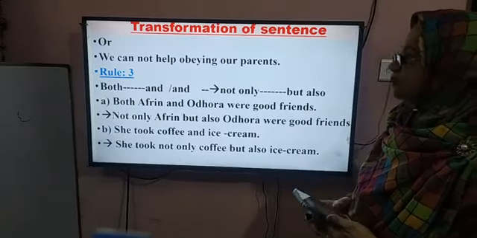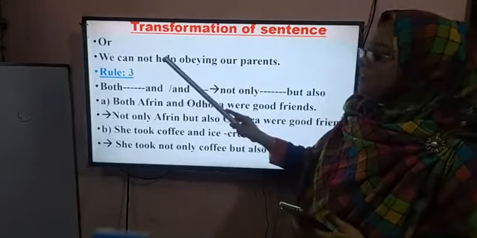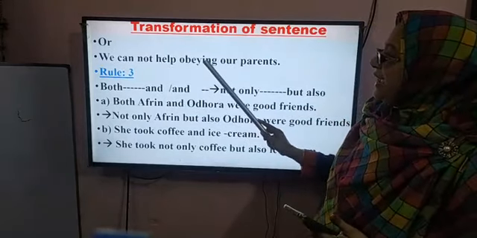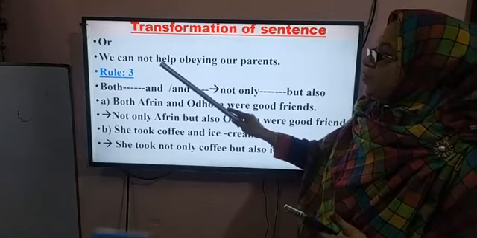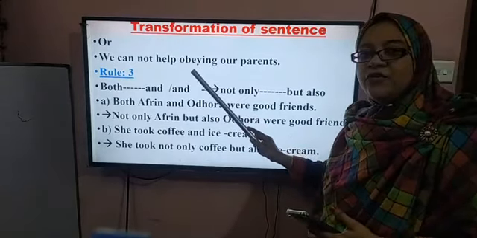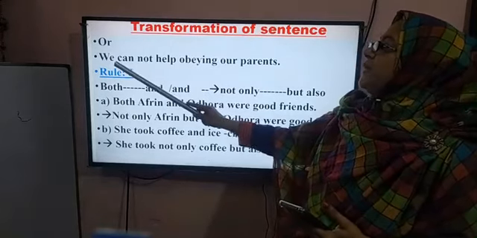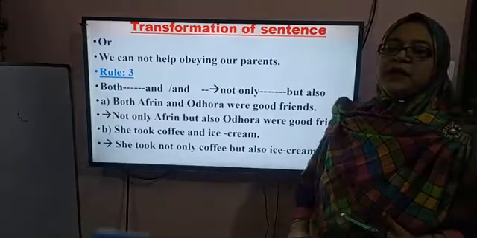Okay, dear, look at here. Here we use we cannot help and ing with the verb. Obey is the verb, and when we use help, then we have to use ing with the verb. So the answer will be we cannot help obeying our parents.